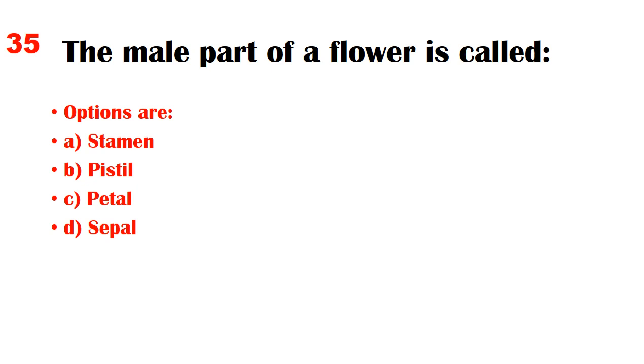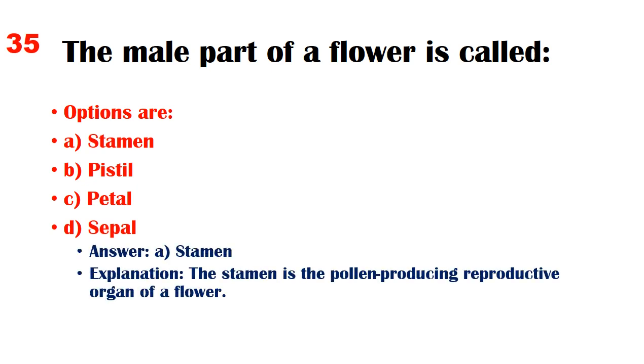The male part of a flower is called. Options are A. Stamen, B. Pistil, C. Petal, D. Sepal. Answer: A. Stamen. Explanation: The stamen is the pollen-producing reproductive organ of a flower.